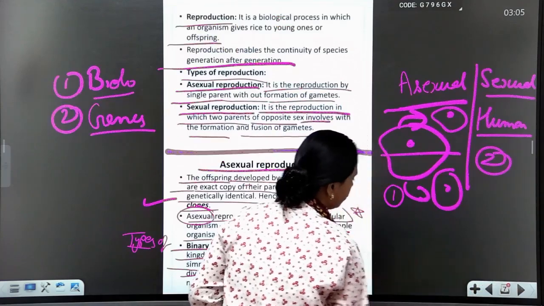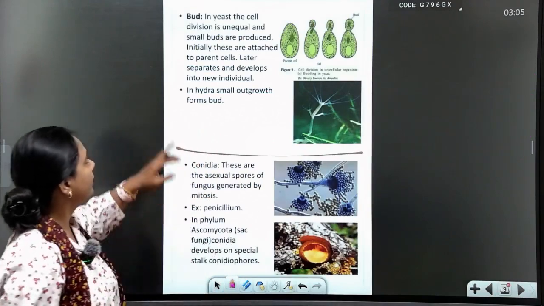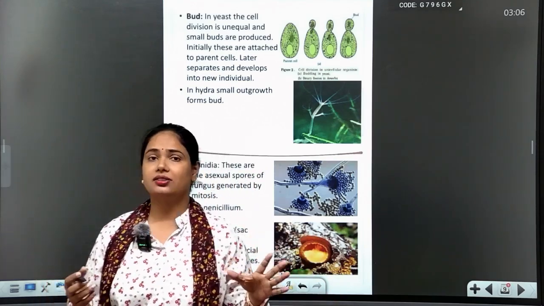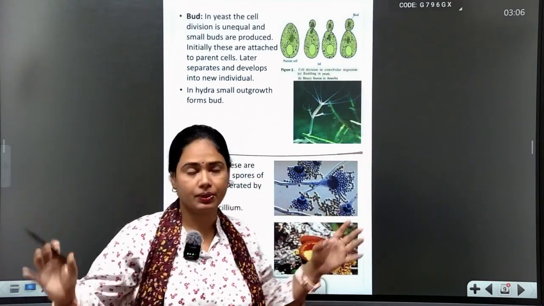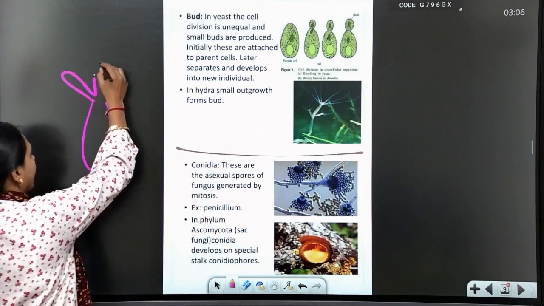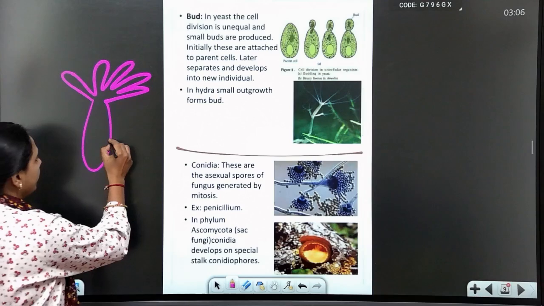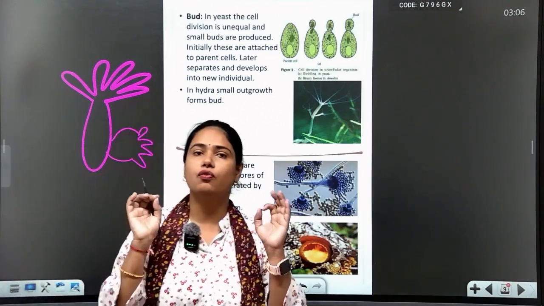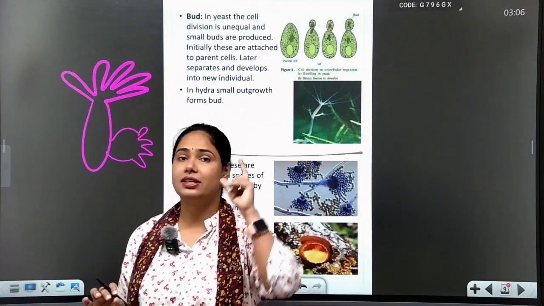Okay students, zoospores. Now I am on my next slide: the budding system. In class 10th or 9th you already studied Hydra. Hydra is the best example to study the budding system. First of all, I am showing a rough diagram of a Hydra, a very simple organism of phylum Coelenterata. You clearly understand? The phylum Coelenterata example is Hydra.